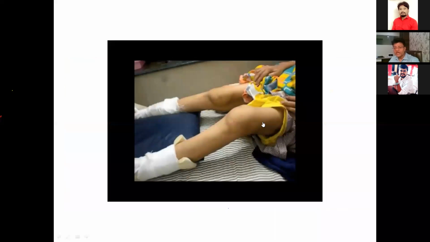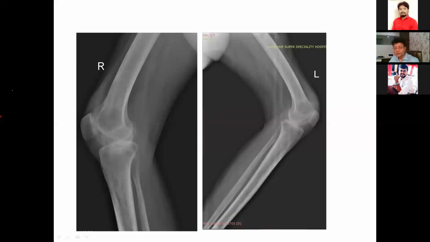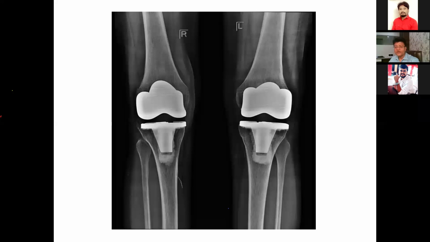Without support, she had to take support of at least 2-3 persons. This was her X-ray. This is the post-op picture. So it was a well-balanced knee.